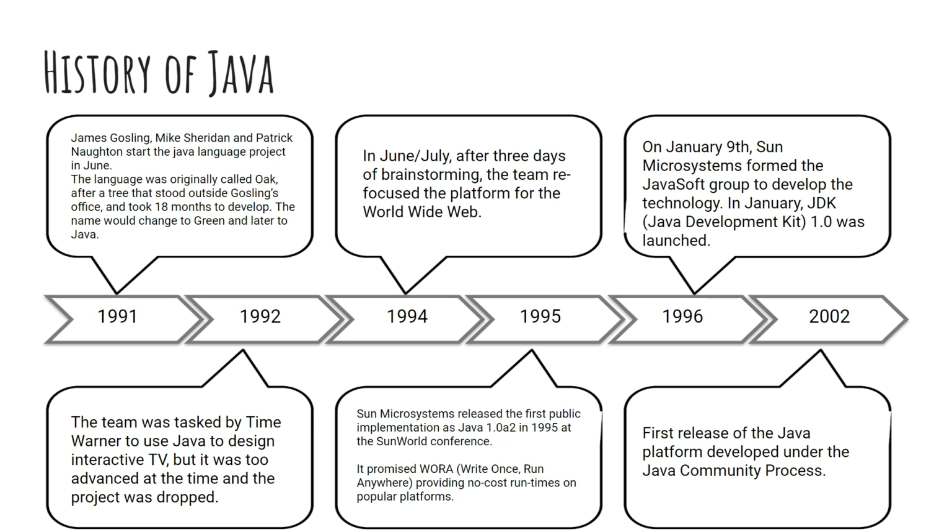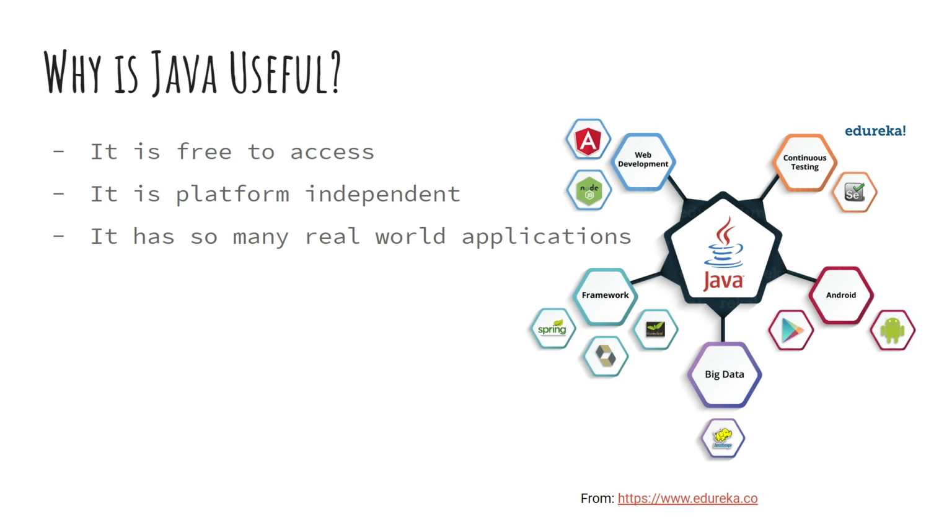Now let's move on to why is Java useful? So, well, first things first, it's free to access, and it's also platform independent. And Java just has so many real-world applications. Just to list a few, it's helpful in banking, so it deals with transaction management. In retail, you can use billing applications that are in stores and restaurants, and they're completely written in Java. Also, informational technology. Java is designed to solve implementation dependencies.